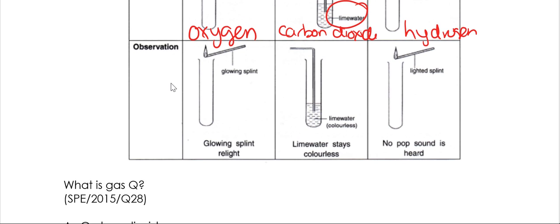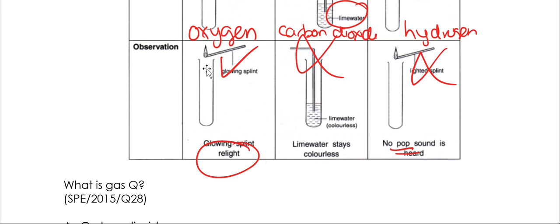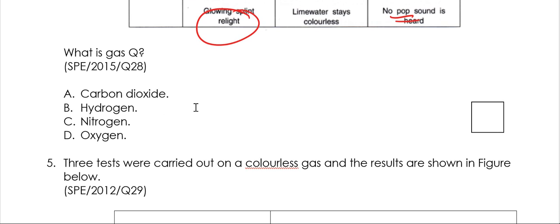So in terms of the glowing splint, it is relighted. That means oxygen is present, but the lime water stays colorless and it doesn't turn white precipitate. That means that carbon dioxide is not present. There's also no pop sound. That means no hydrogen is present, and we are left with oxygen. So gas Q is oxygen.